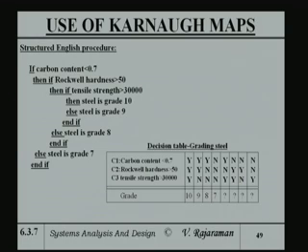If I put it into the form of a table, I have got three conditions: carbon content less than 0.7, Rockwell hardness greater than 50, and tensile strength greater than 30,000. First of all, interpreting a nested if-then-else statement given in structured English is not straightforward.